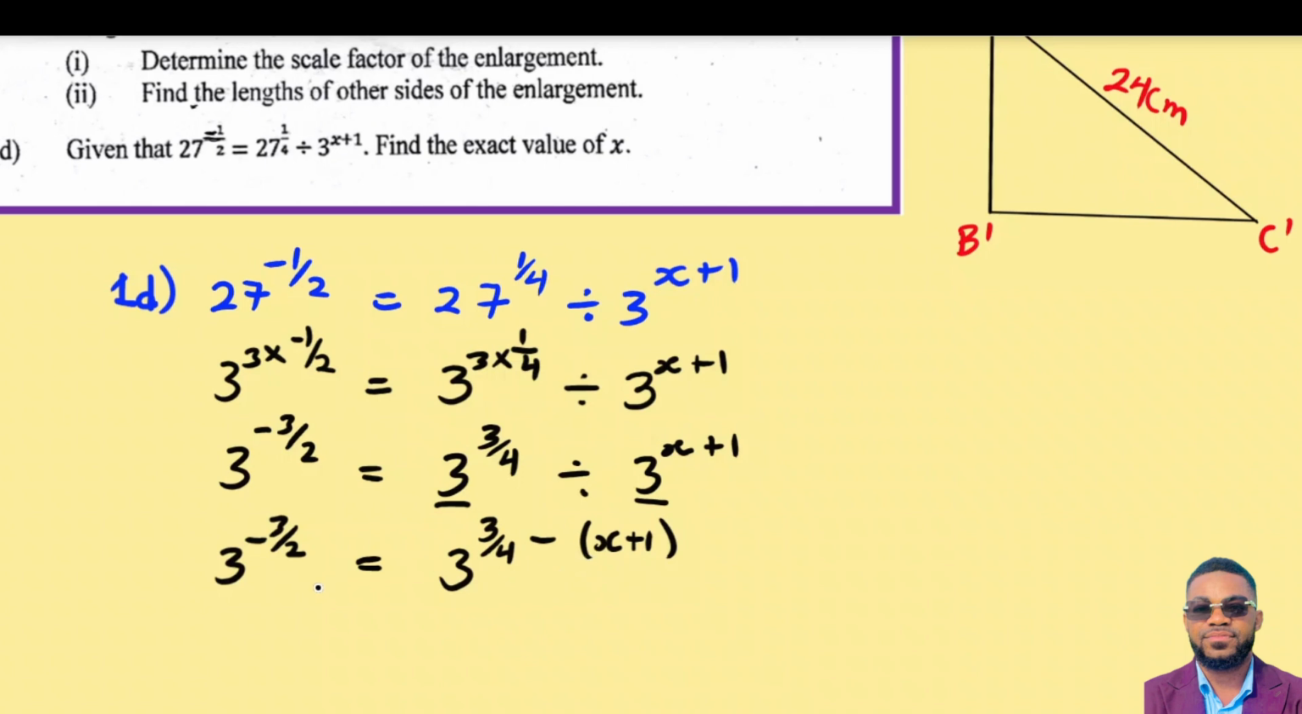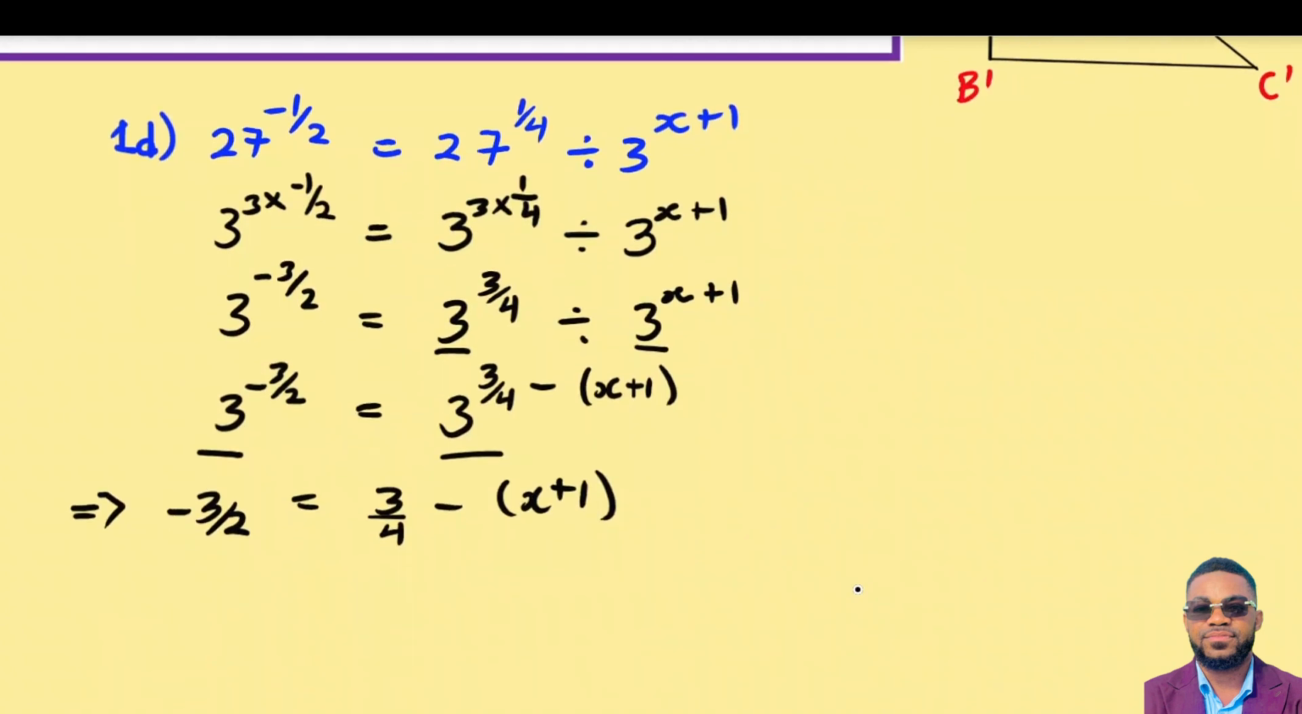Now at this point, we have this side being equal to this side. And now the bases are the same, so the exponents must also be the same. We have to make sure that the base on this side is the same as the base on this side, then we just have to equate the exponents. So now let me do that here. So this implies that negative 3 on 2 is equal to 3 on 4 minus x plus 1. So that was what I was expecting. And now we have it.